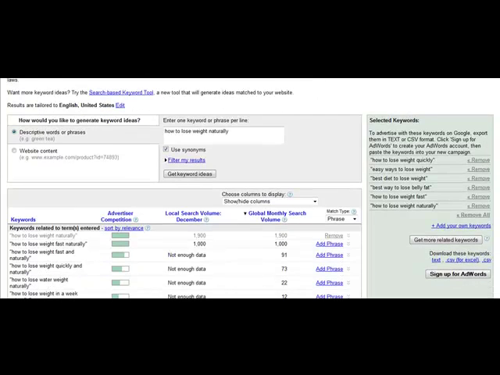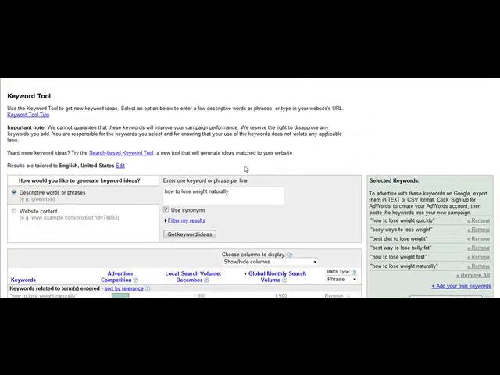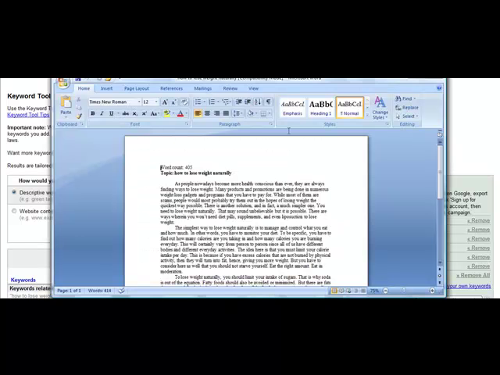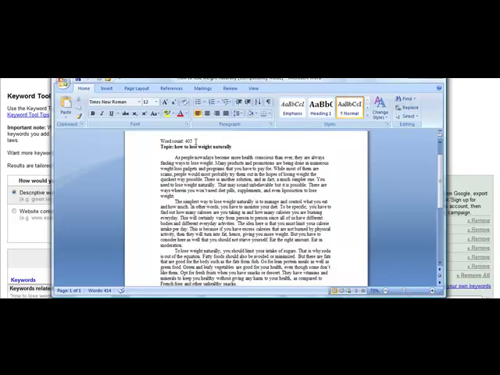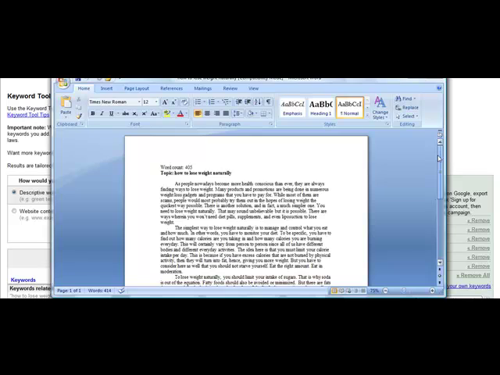articles on. So I've found one keyword here, how to lose weight naturally, that I've decided to go ahead and create an article on. And I want to show you just kind of what the articles will look like because that's very, very important for this entire system. So you see here the article, it's just basic. The word count, anywhere from 350 to 500 will be great as far as size goes.